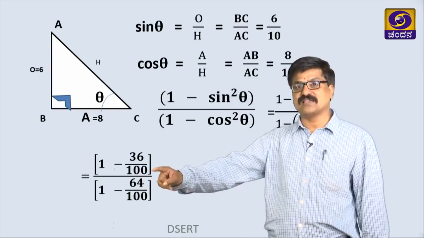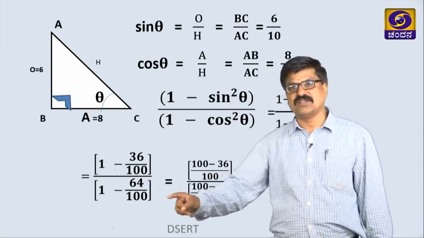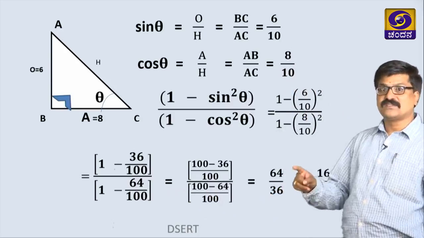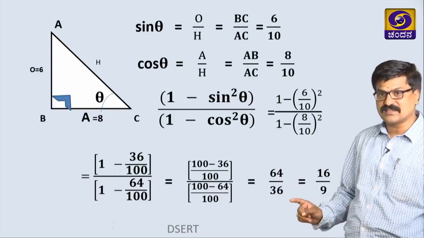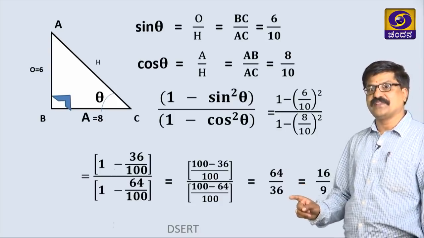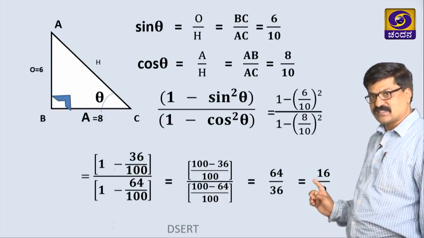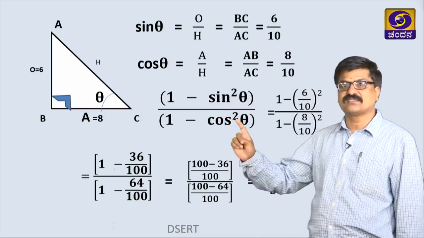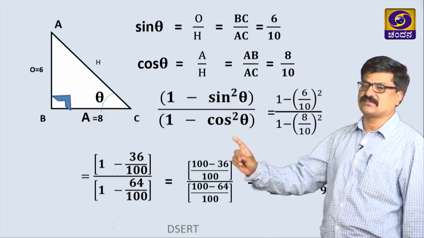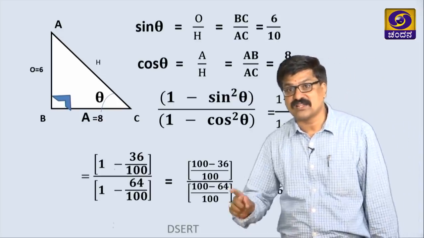After this, take LCM, LCM is 100, denominator LCM is also 100, simplify 64 by 36, finally that is 16 by 9 we got. This 16 by 9 is the value of 1 minus sin square theta by 1 minus cos square theta. This is one way of getting this result.